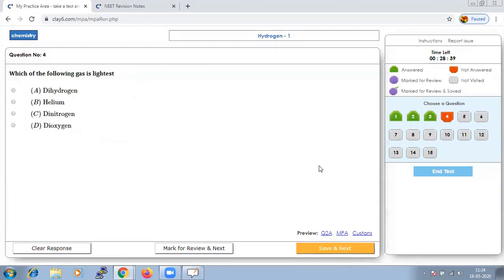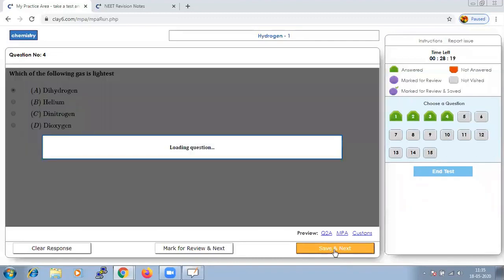Which of the following gases is the lightest? Among the given ones, of course, dihydrogen should be the lightest, because its vapor density will be 1. Let us save that and go to next question.